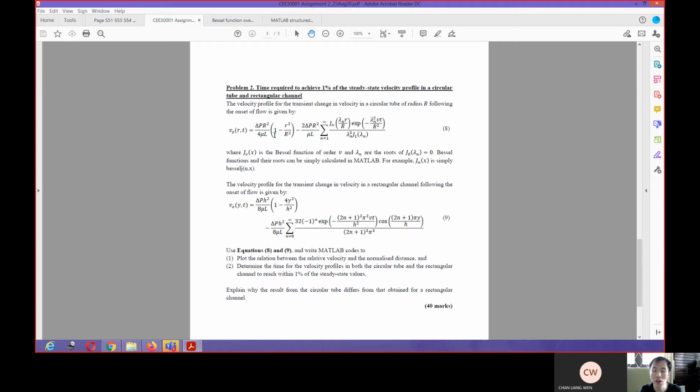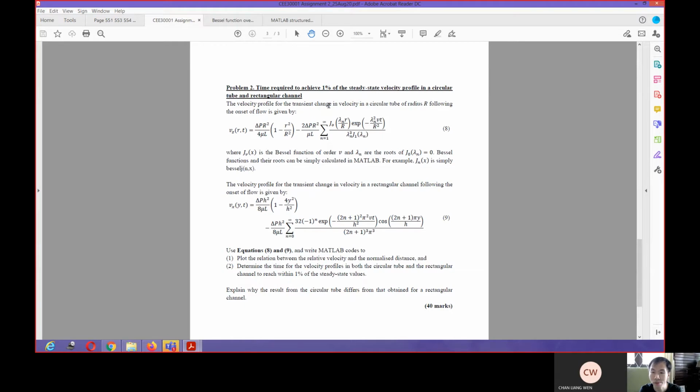That will make your life easier if you set it in terms of the steady state maximum velocity. This term here can also be expressed in terms of the maximum steady state velocity. That's just how you do the mathematical manipulations to convert these two terms.